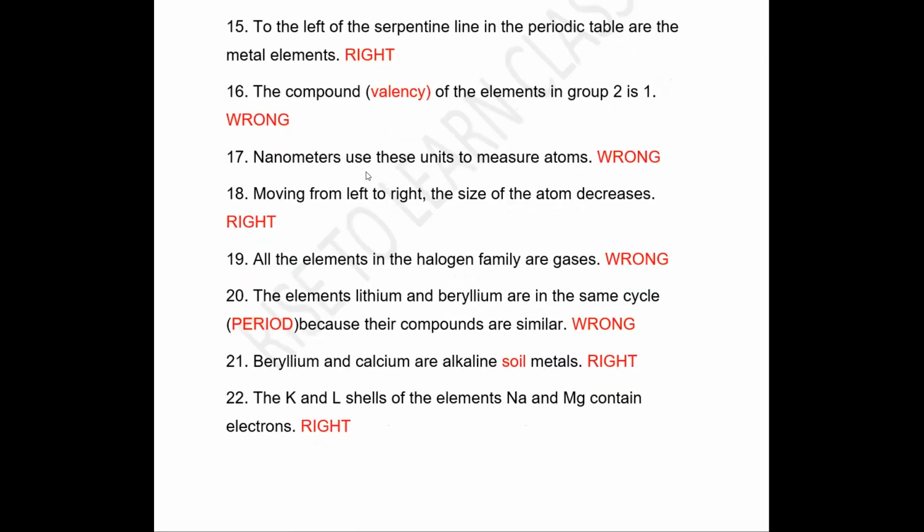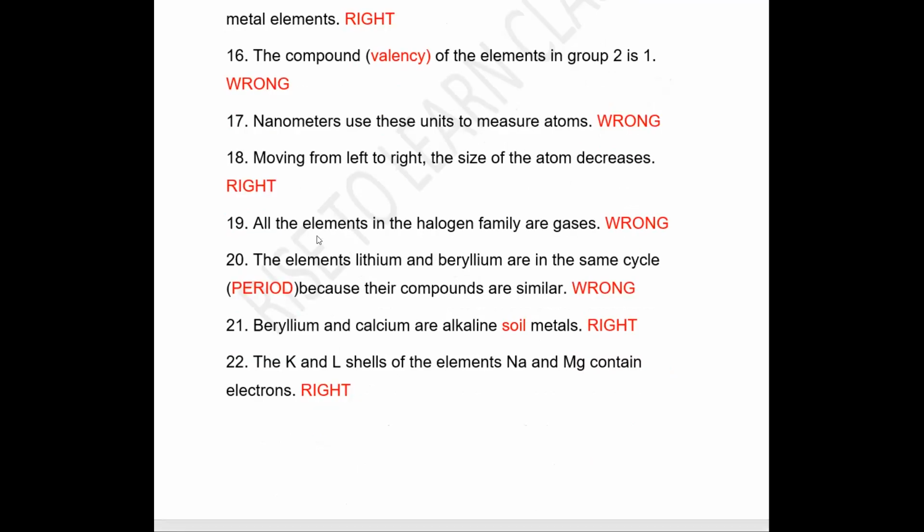Next is, nanometer is used as the unit to measure atom. Atom size is measured by picometer. Statement is wrong. Moving from left to right, atomic size decreases. Statement is right. All the elements in halogen family are gases. Wrong. As we move from top to bottom, it varies.